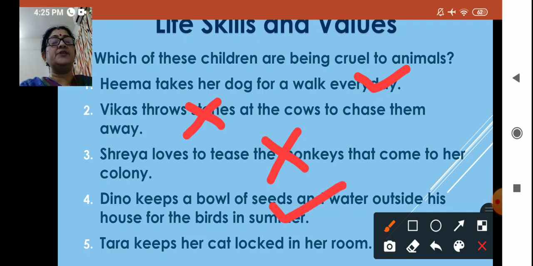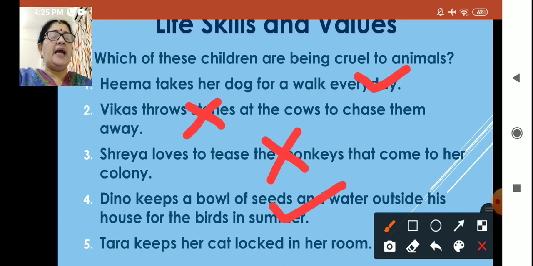Then Tara keeps her cat locked in her room. I told you this is a bad thing. Keeping animals in cages or rooms is not good. They also need to go out and walk. They also like to play.